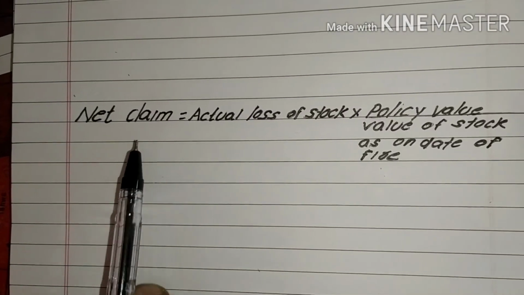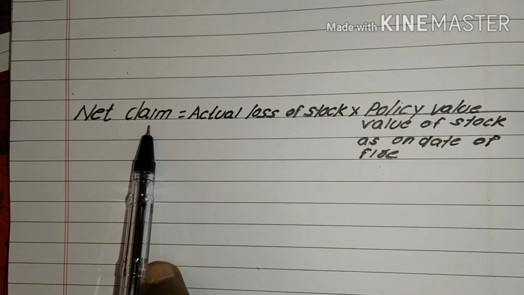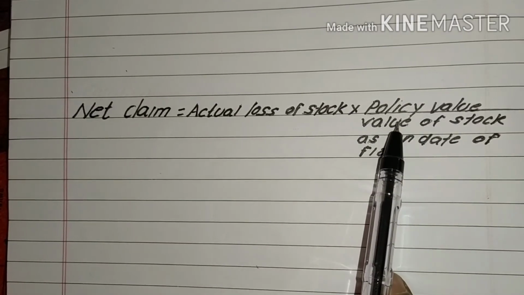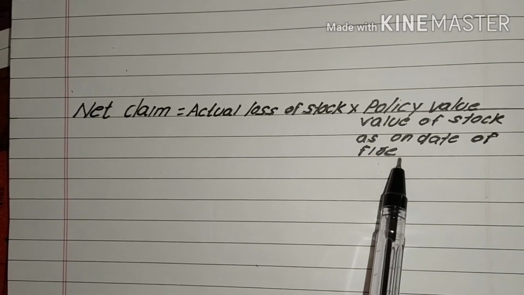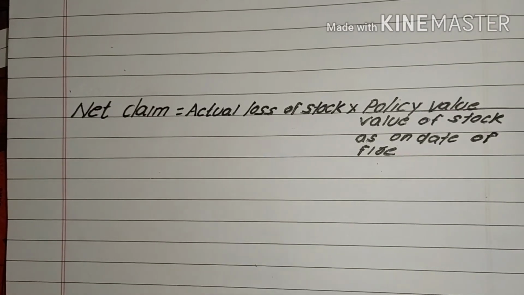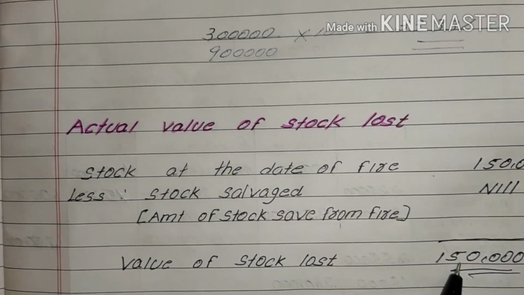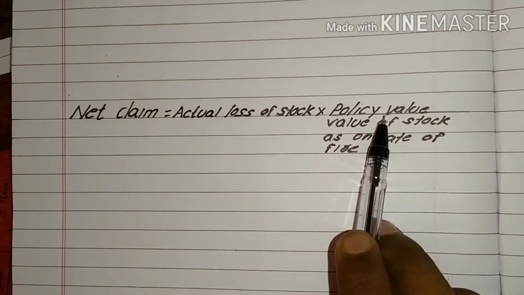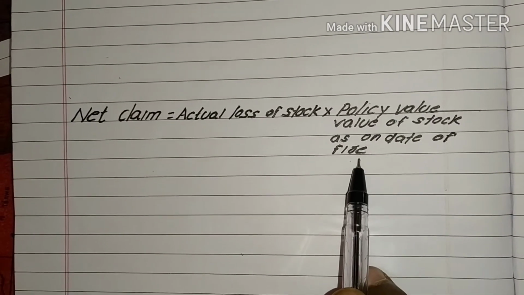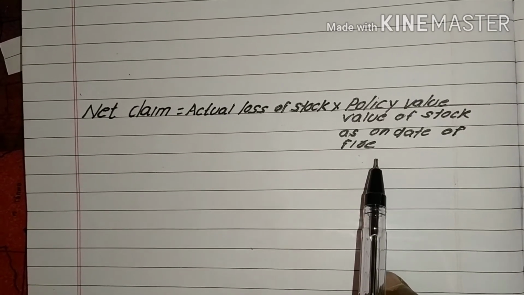Next, we need to calculate the net claim. In order to calculate the net claim, there is an equation: actual loss of stock into policy value divided by value of stock as on date of fire. Actual loss of stock is already calculated, and we get 1,50,000. The policy value is directly given in the question, and the value of stock as on date of fire is obtained from the closing stock of the memorandum trading account.